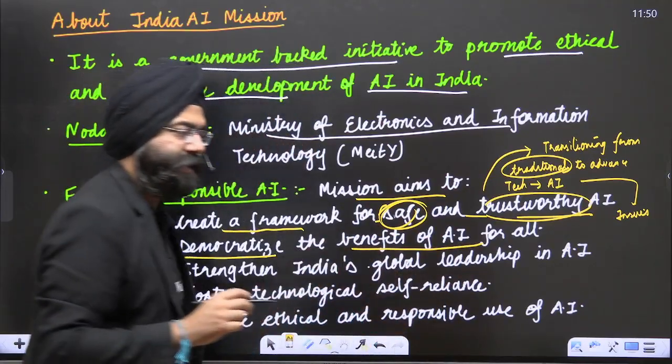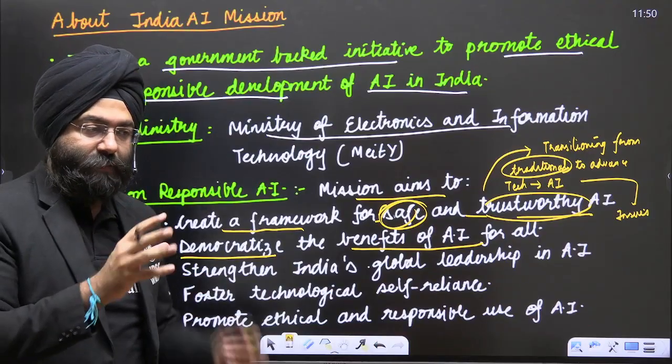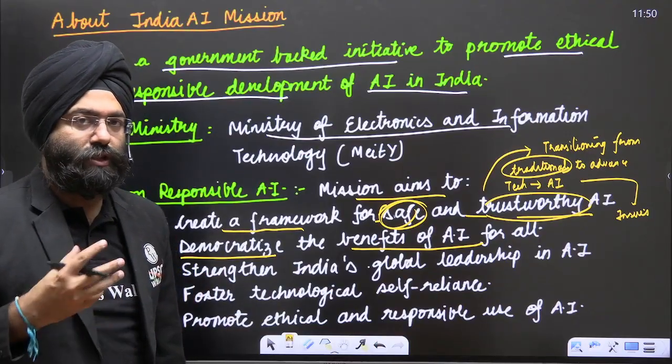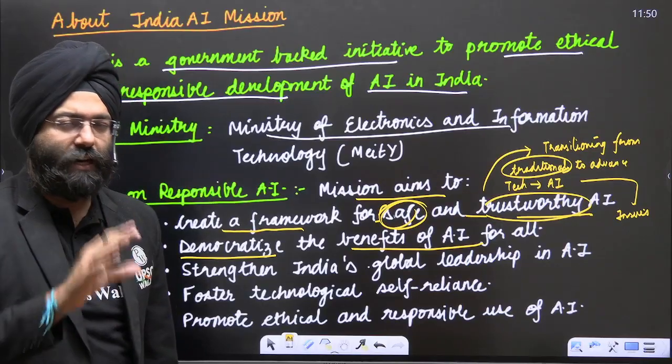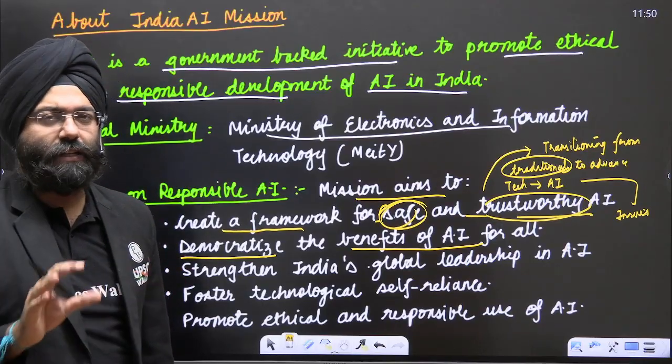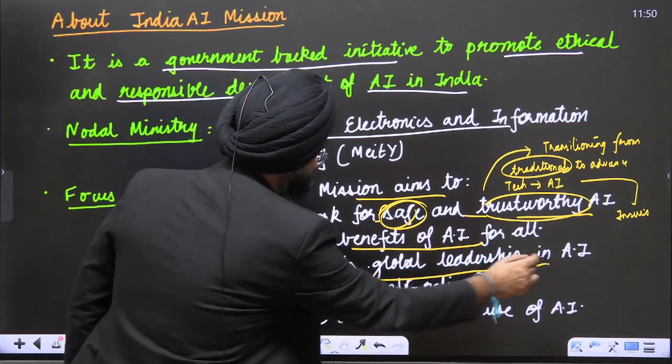Next is to democratize the benefits of AI. Now what happens? It should not be that certain groups are benefiting while the others are not. So we need to democratize that. It should be for everybody to use, irrespective of caste, class, gender, or any other dimension. Strengthen India's global leadership in AI.